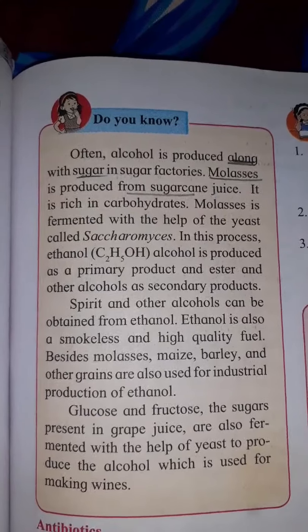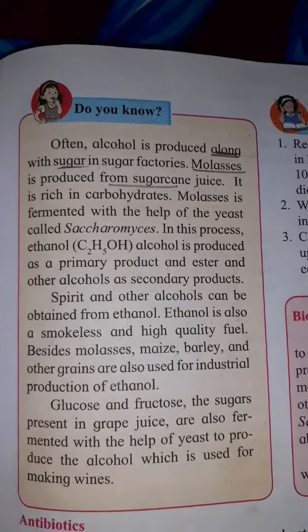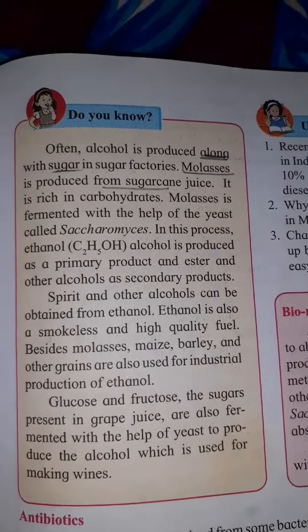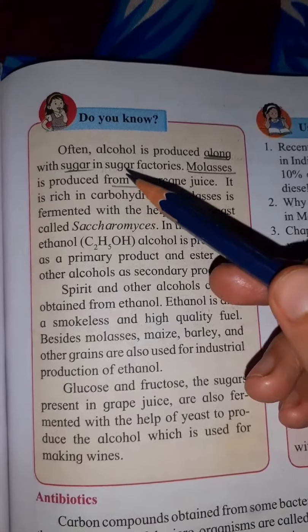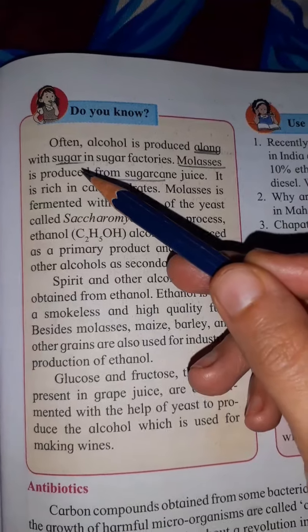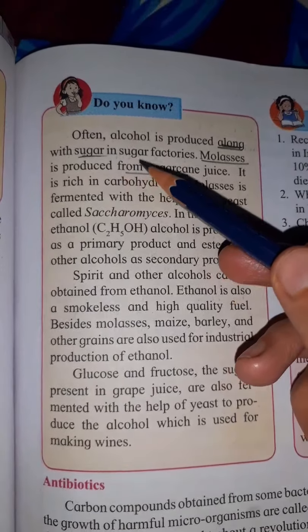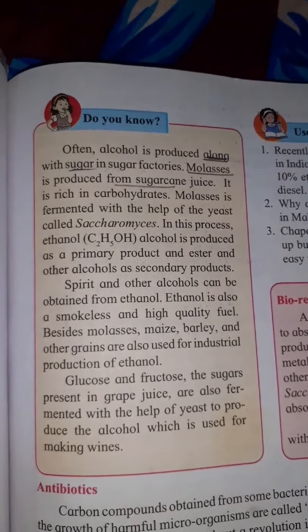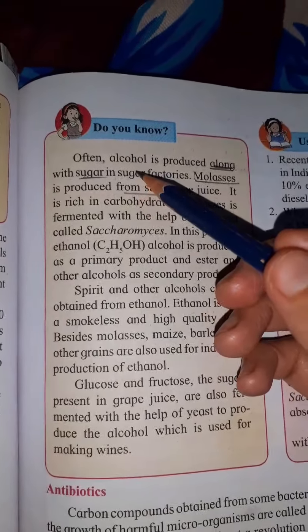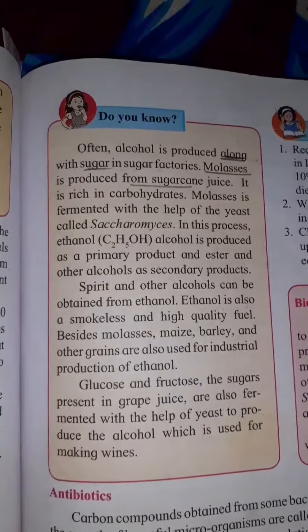So we are going to see the use of yeast, how it is used at industry level. Most commonly when alcohol is made, it is made along with sugar. In sugar factories, when sugar is made from sugarcane, along with sugar, they also make alcohol. Now, how is this possible?